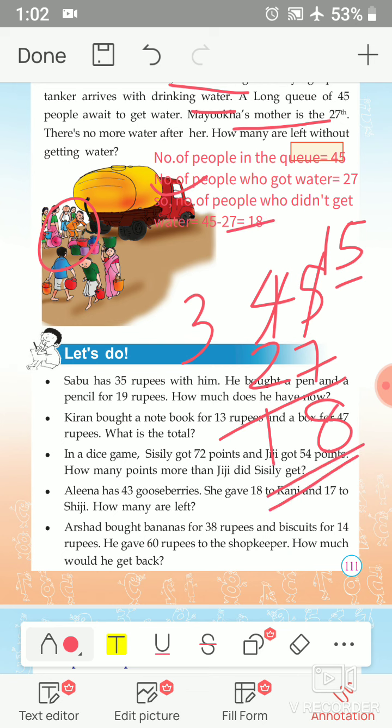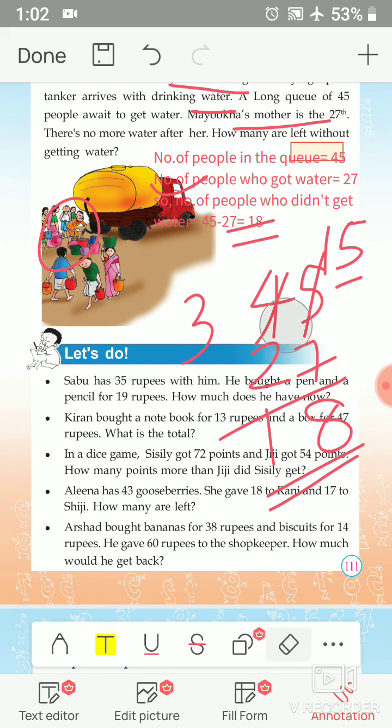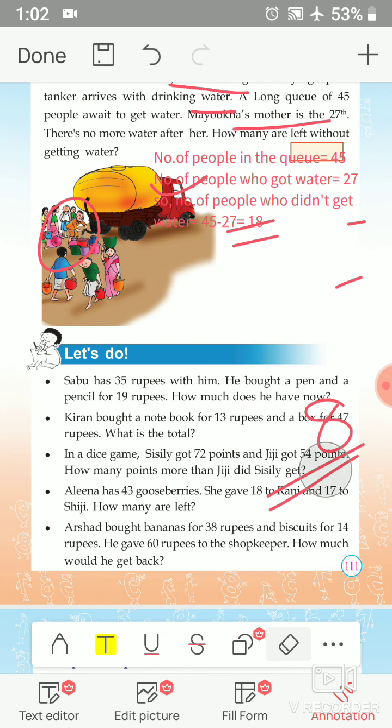Okay, 18. All of you write in that box 18. Like this: number of people in the queue 45. Number of people who got water is 27. So, number of people who didn't get water is 45 minus 27 is 18. Okay, is it clear? Okay, next question.